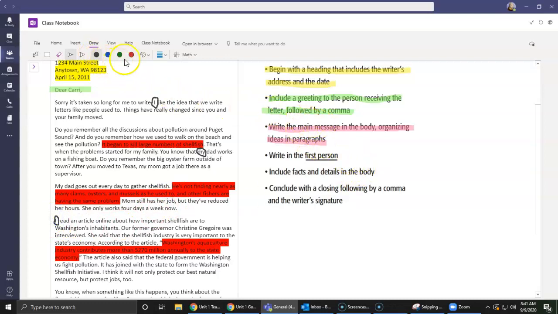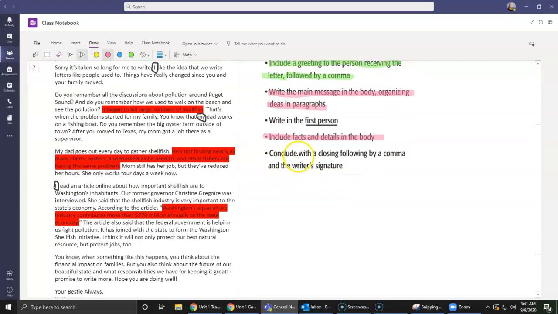Now we have those facts, which I did in red. Oops, don't want to cross it out. We did it in red. And those facts were in the main body. Notice how I have 3 main bodies of the paragraph. I do have these ones, but they're more like opening and closing. Now, my last part says I need to conclude with a closing followed by a comma and the writer's signature.